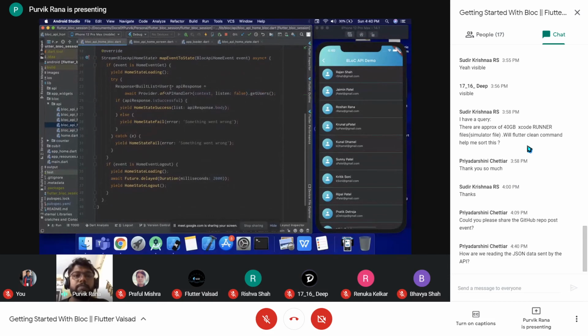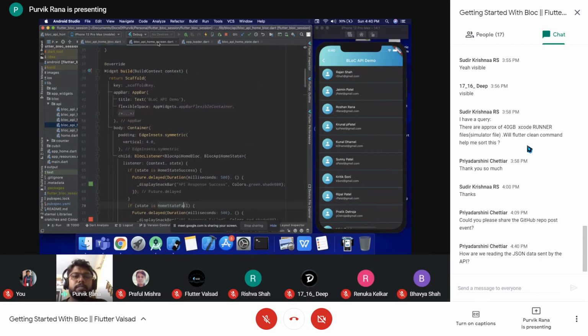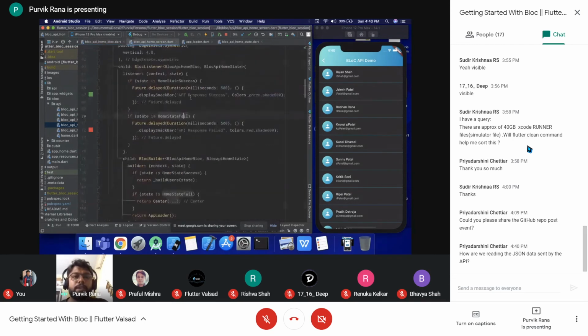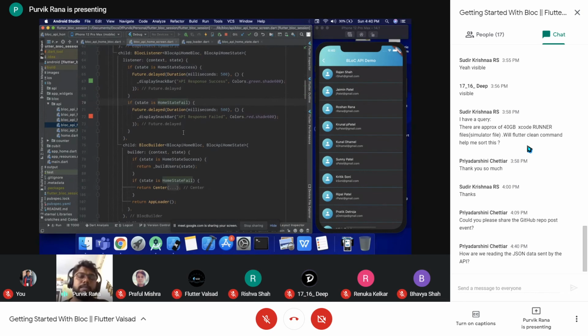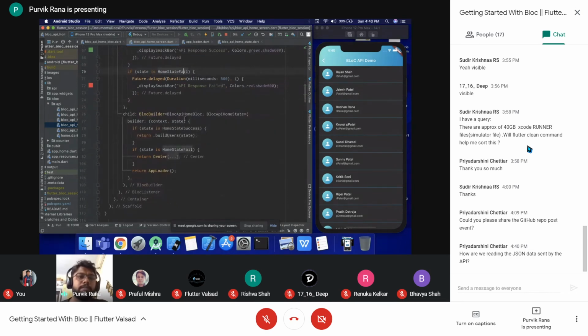So we can have the different events, and we can perform our data operations over here, and based on the data we can emit the different states, and those states will be handled by the UI portion. The block listener and the block builder will act upon receiving the different states on the screen.